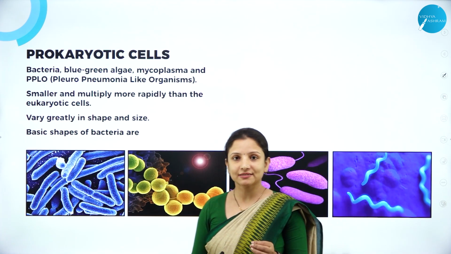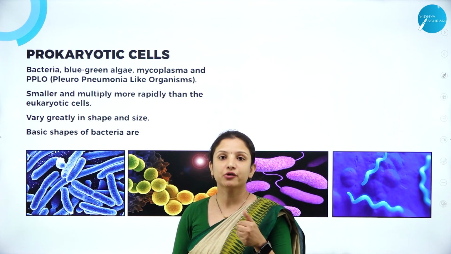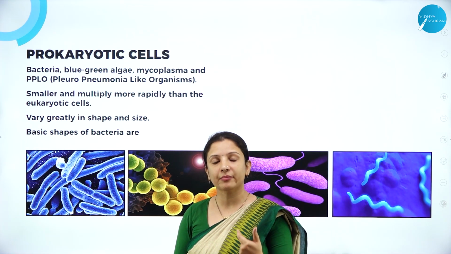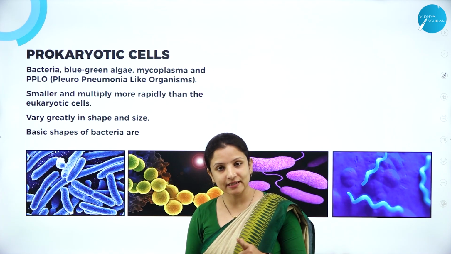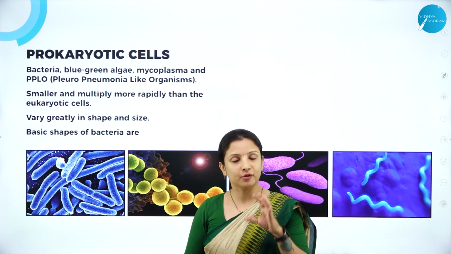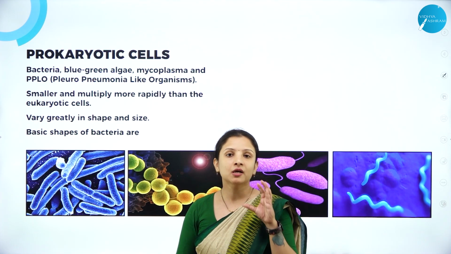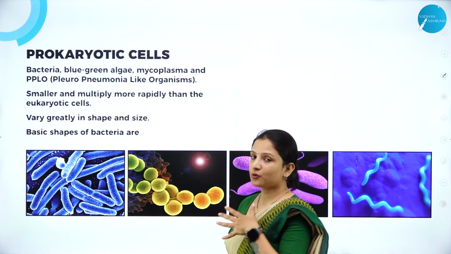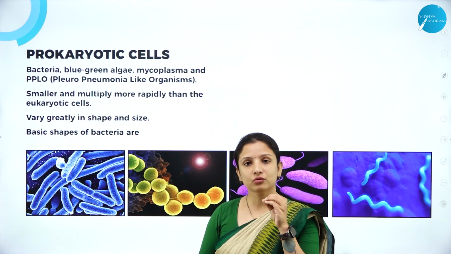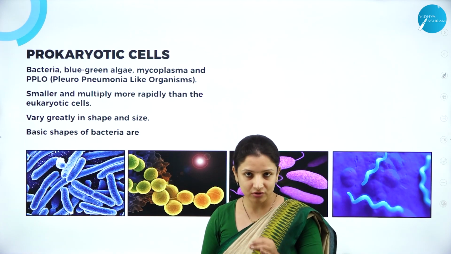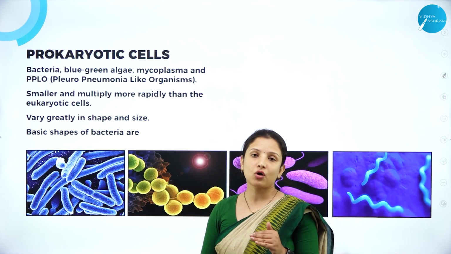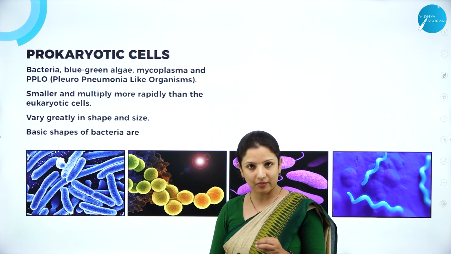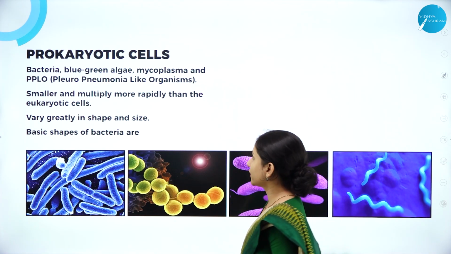So prokaryotic cells are those organisms which are usually unicellular, meaning they are made up of one single cell, and that single cell itself performs all the processes or activities in that particular organism. And these prokaryotic cells do not have a true nucleus, meaning that the nucleus is not covered by a nuclear membrane. So there are different types of prokaryotic cells.